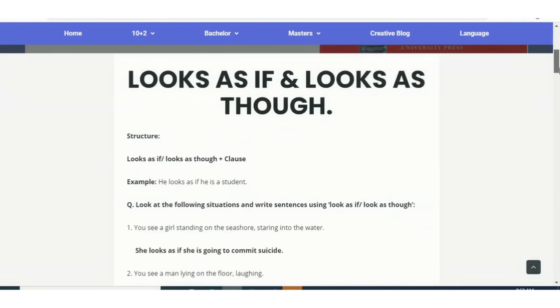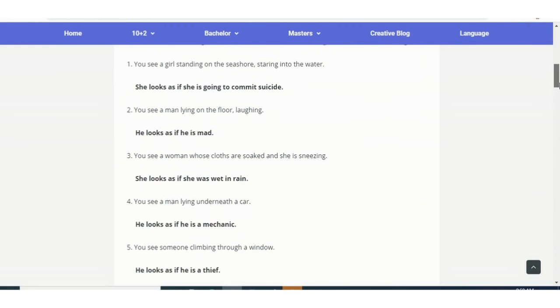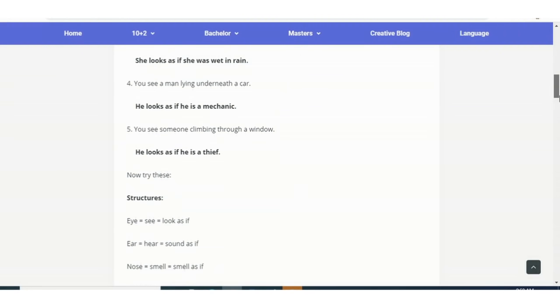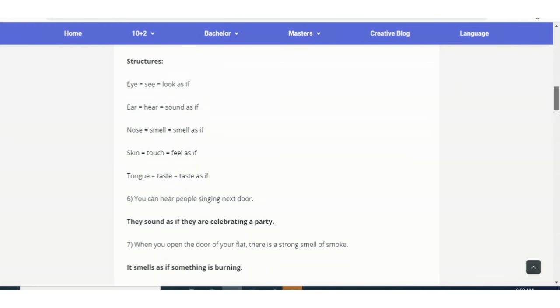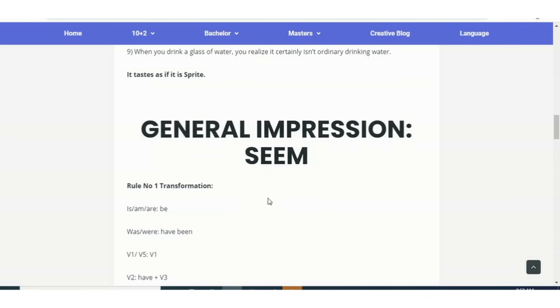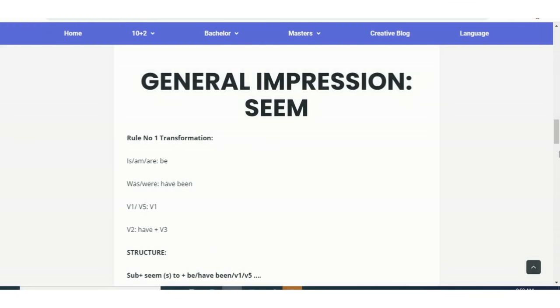Questions like look as if and look as though. Okay, and not only look as if and look as though, you also have other questions like seem. So how to write the answer of seem? There is properly explained, you can do it. That's not very difficult again.